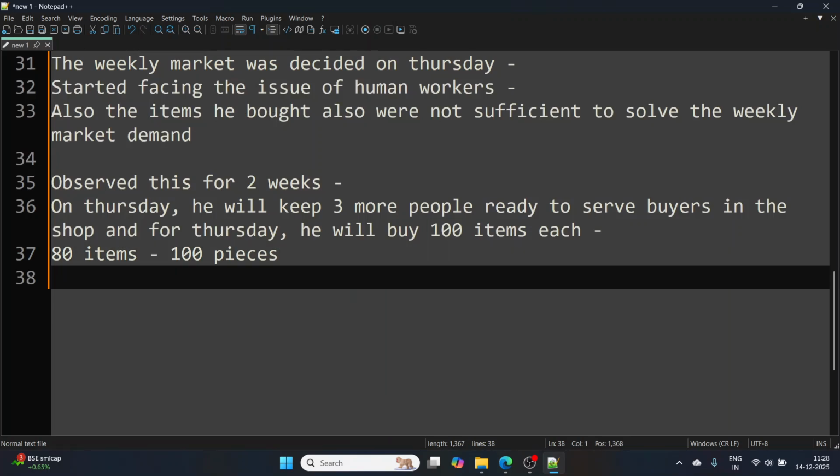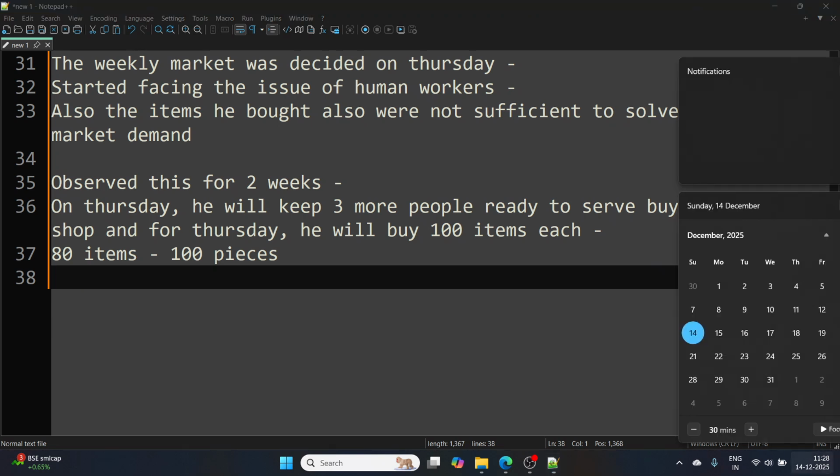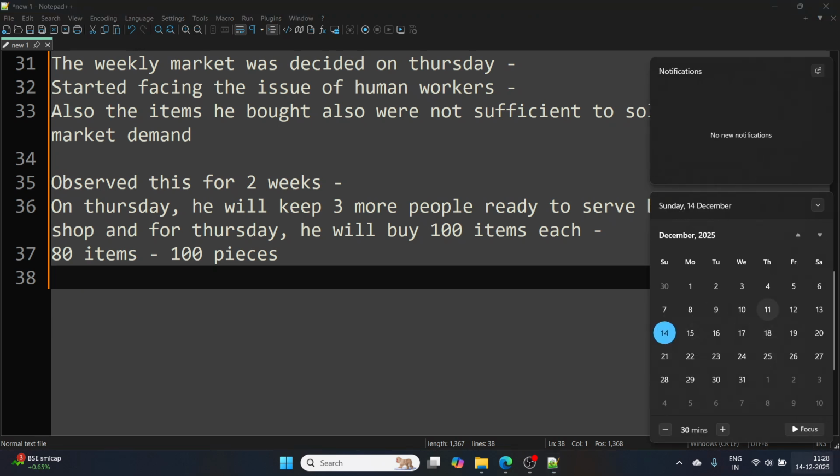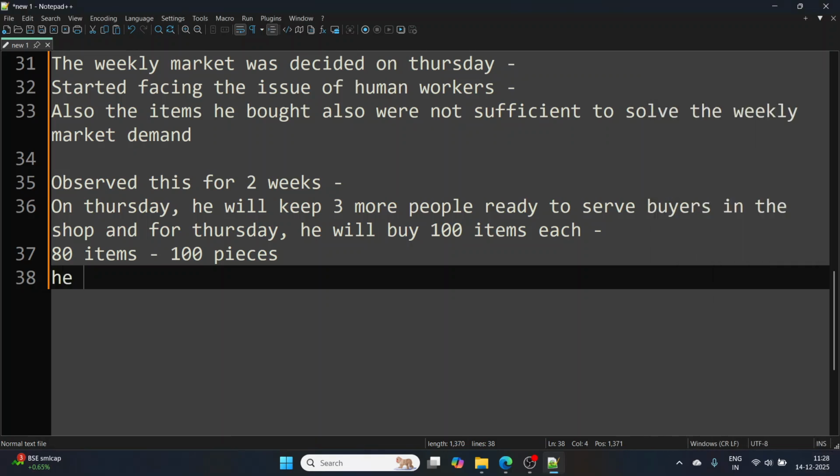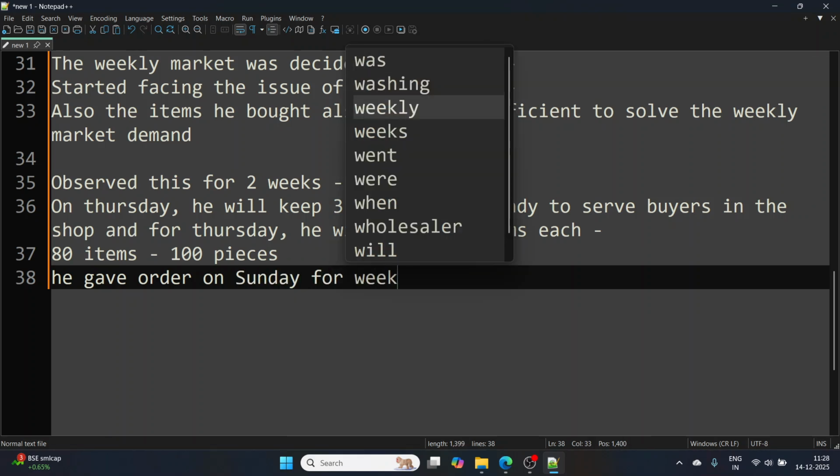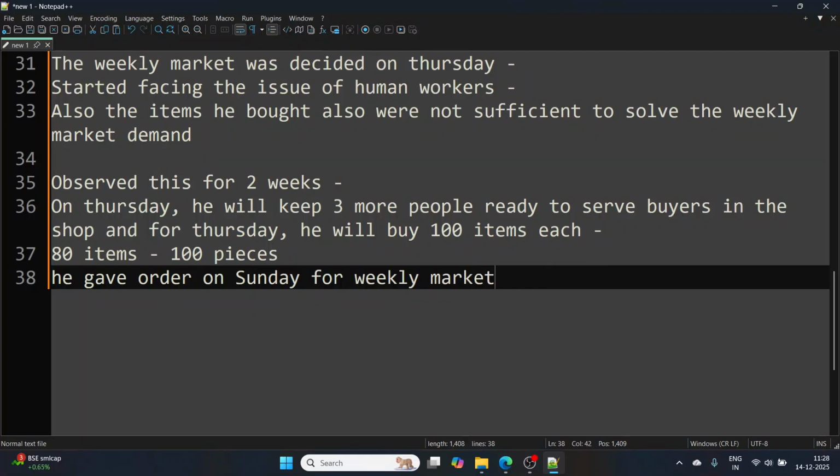Now, for the Thursday market, he gave the order in advance. If he wanted these 100 more pieces of all 80 items on Wednesday, he had to give the order on Sunday. So he gave the order on Sunday for the weekly market.